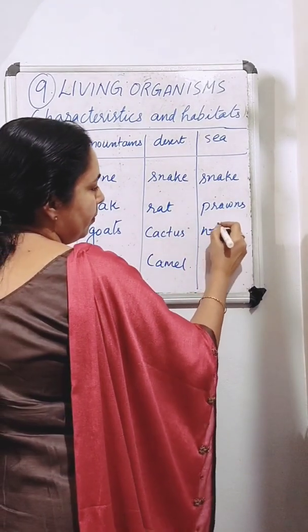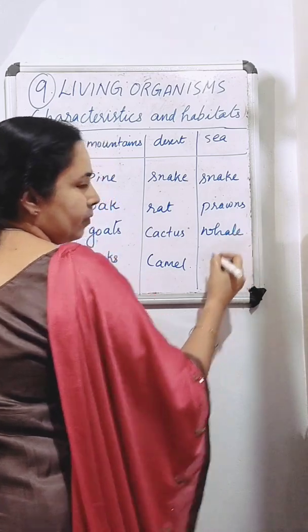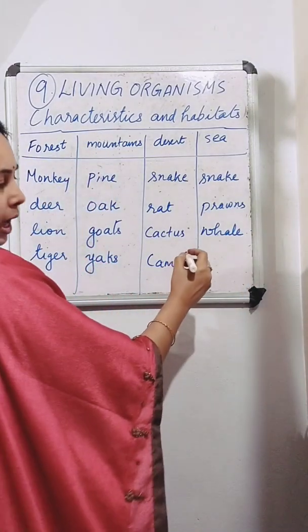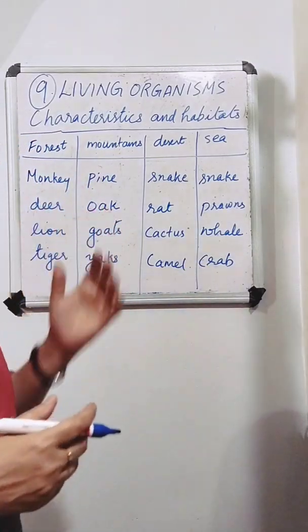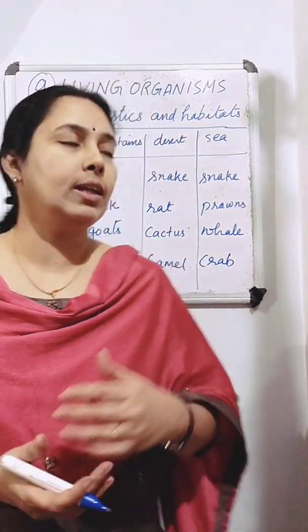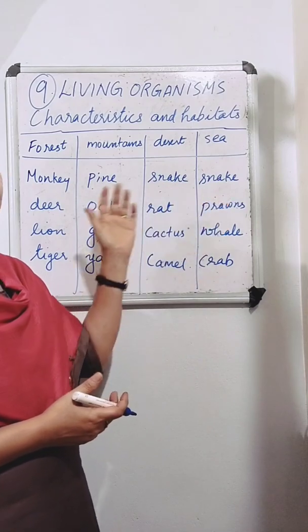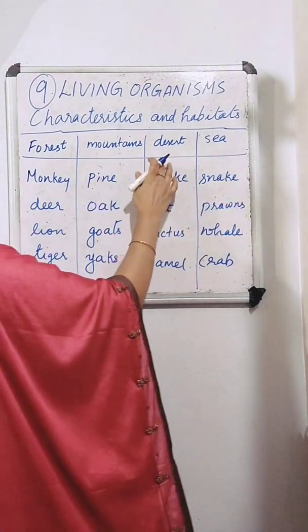Whale, crab. So we can see so many plants and animals living in different places.